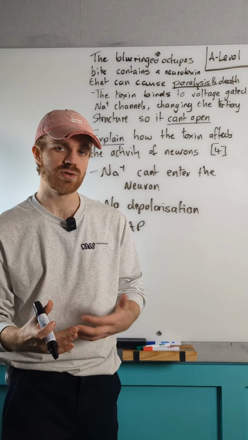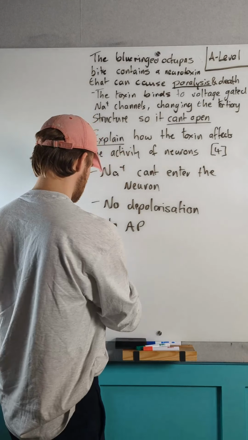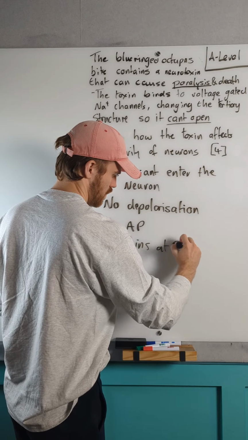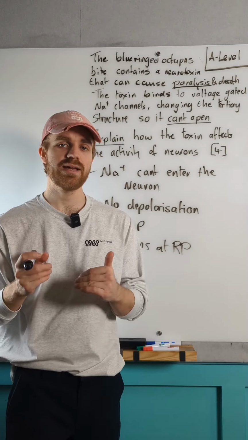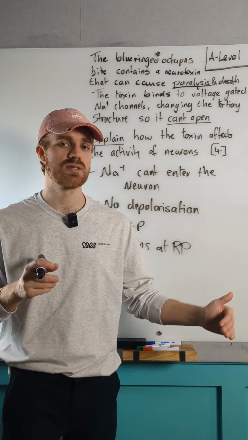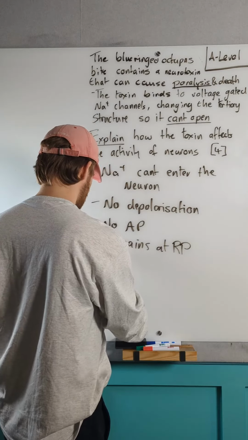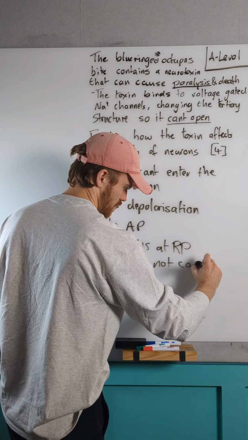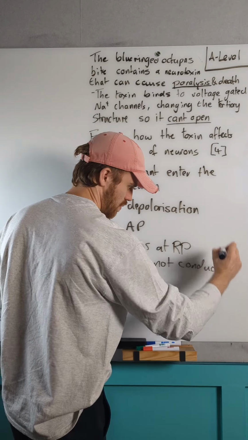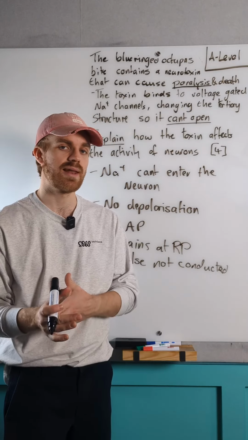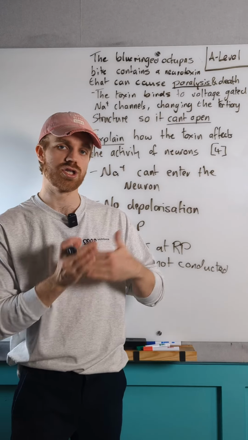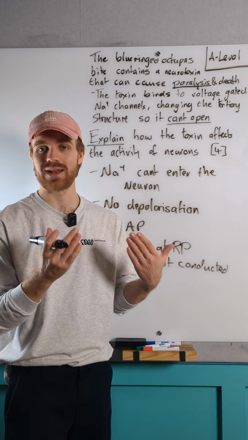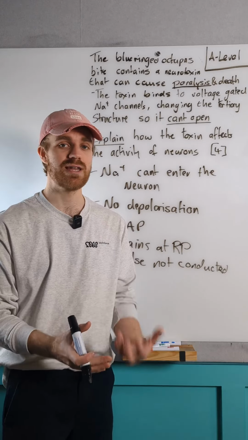And if we've got no action potential, it's going to remain at a resting potential. And if it's remaining at that resting potential, the impulse is not going to be conducted along the length of that neuron. And if the impulse is not conducted along the length of the neuron, we can then link this to our neuromuscular junction and the contraction of the skeletal muscle. And what we end up with is no neurotransmitter being released at that junction.